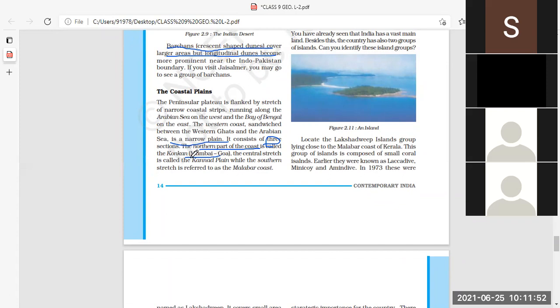Konkan. ठीक है, मुंबई और गोवा के बीच का जो एरिया कोंकण रीजन. This is the first part, the first section.